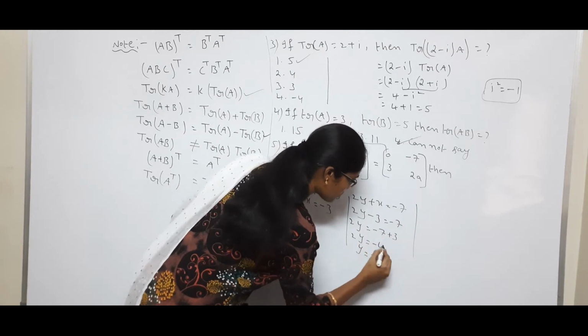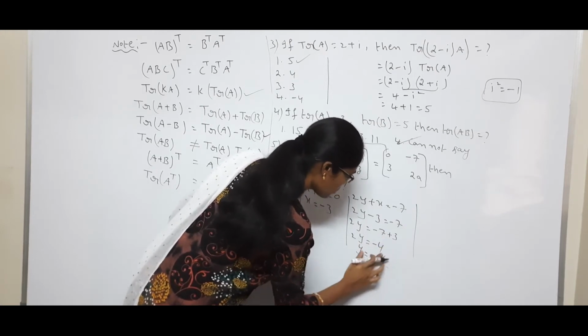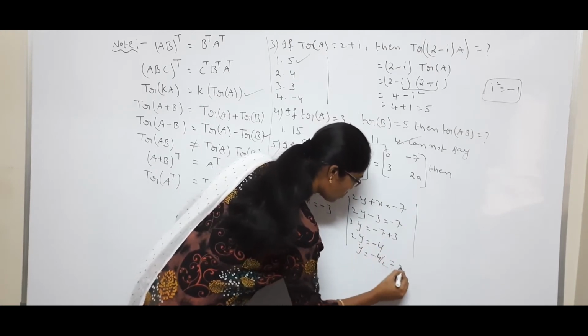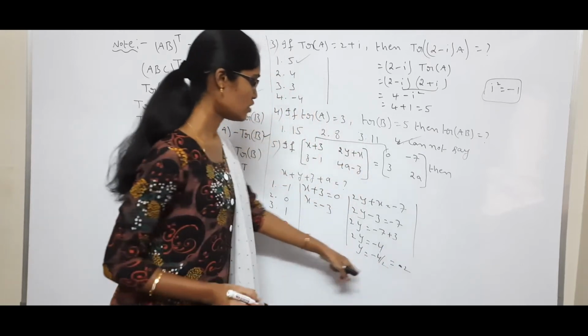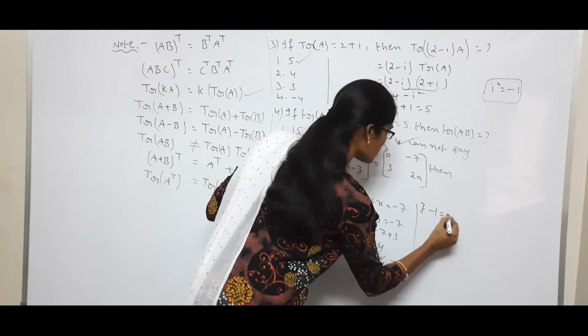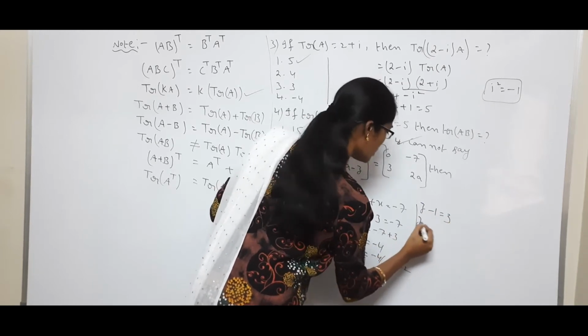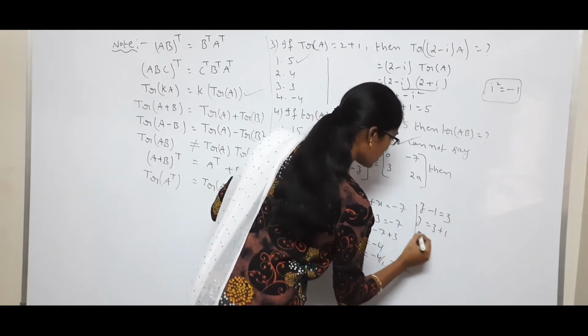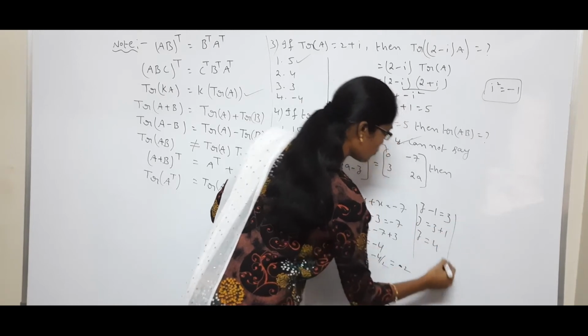2y plus x is equal to minus 7, so 2y, here x value is minus 3, so minus 4 by 2, so minus 2. Okay, next see here, z value, z minus 1 is equal to 3, z is equal to 3 plus 1, so z is equal to 4.